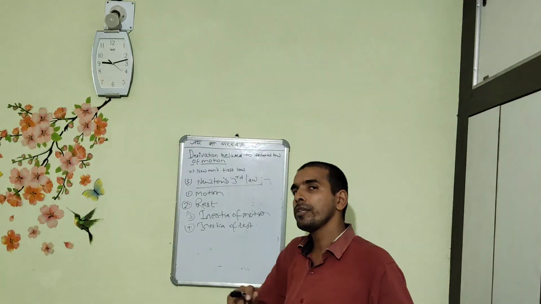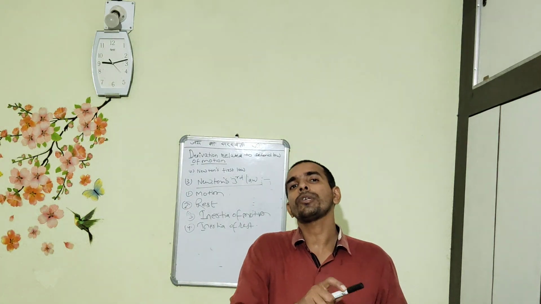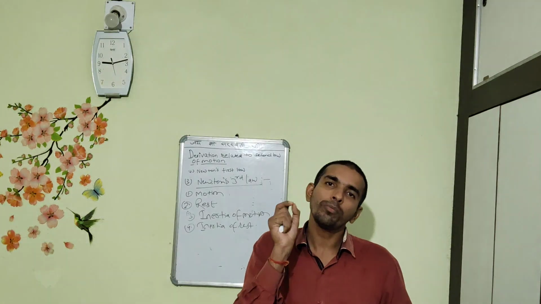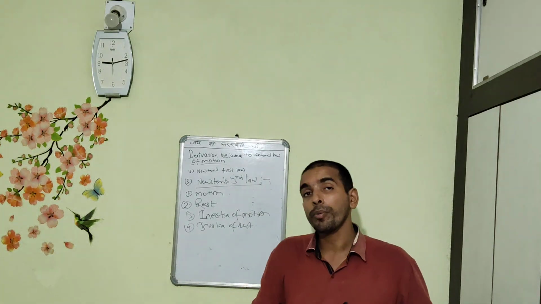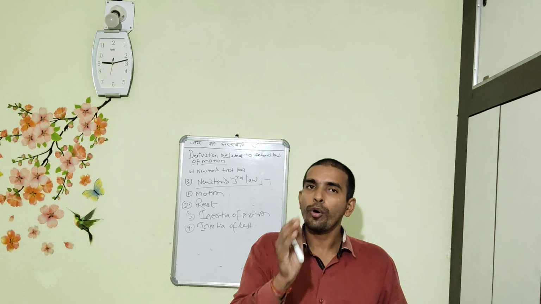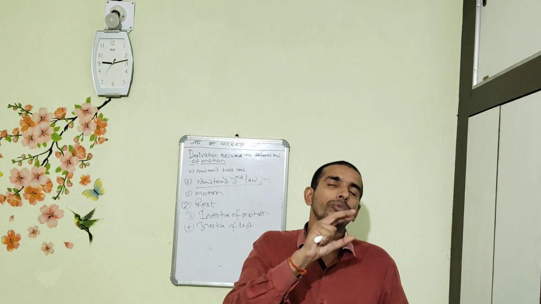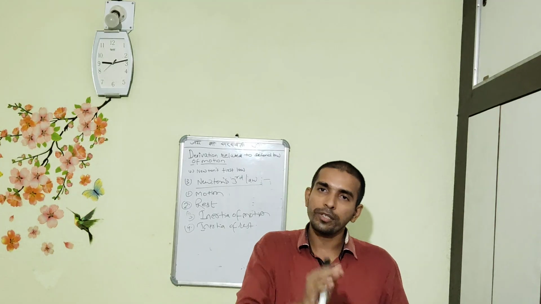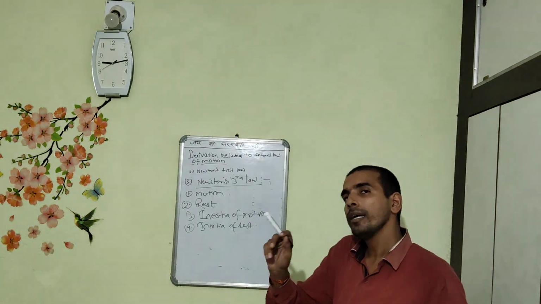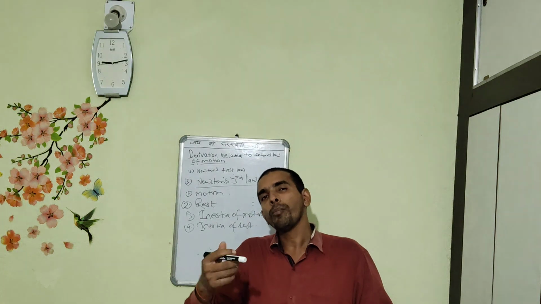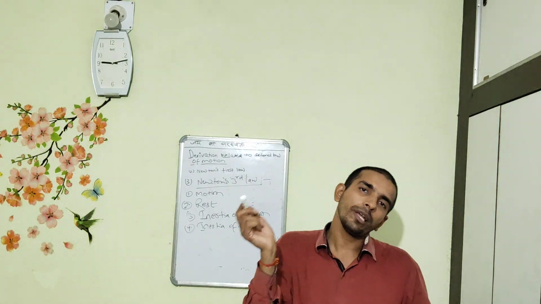Second is inertia of rest. Inertia of rest means a body continues to be in the state of rest until and unless an external force is applied to change its state of rest. These two words are similar, but they have different meanings when defined in terms of motion as well as rest.